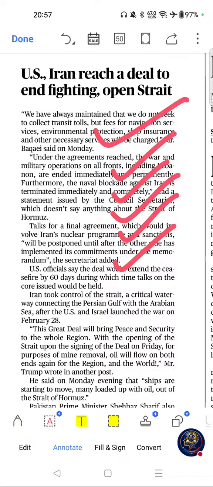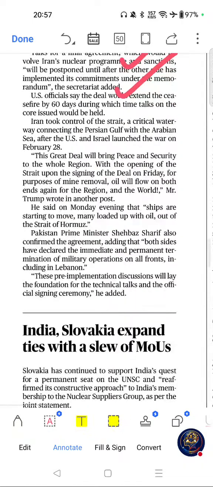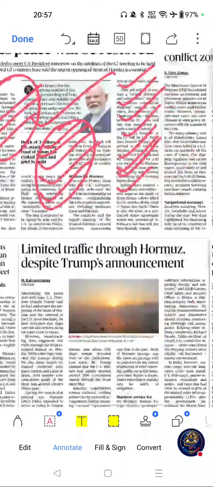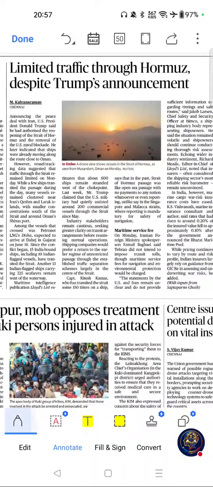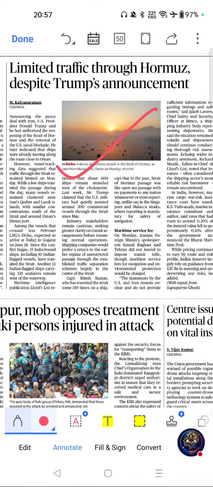Move on to next important article from this page. What is this one? Limited traffic through Hormuz despite Trump's announcement.